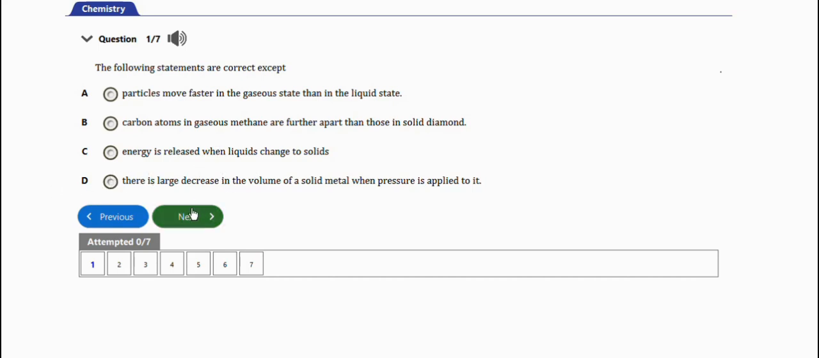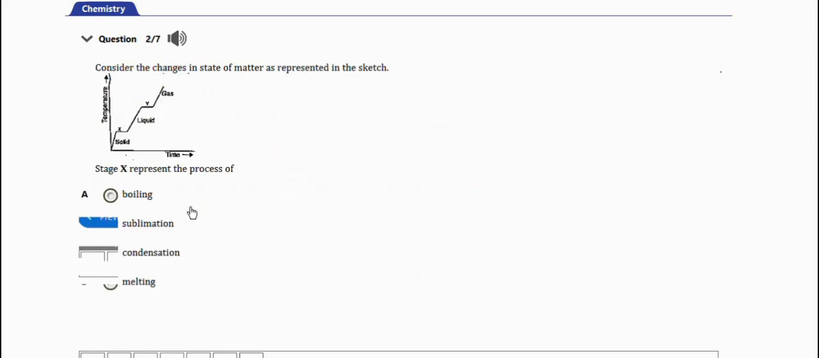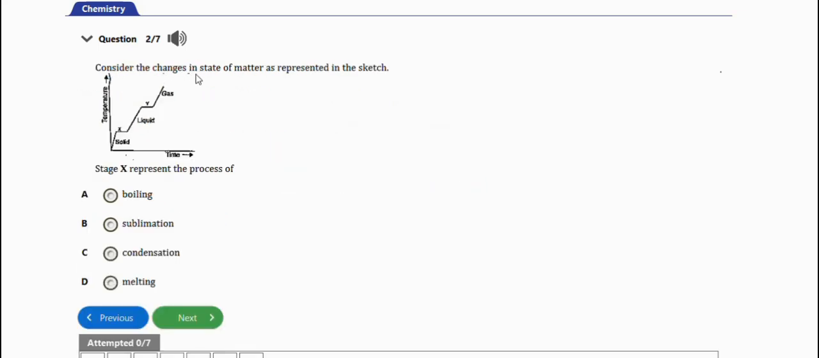The next repeated question is this one. It says, consider the changes in state of matter as represented in the sketch. Stage X represents the process of, so at this stage X, this solid is changing to liquid, so this shows melting. Option D.